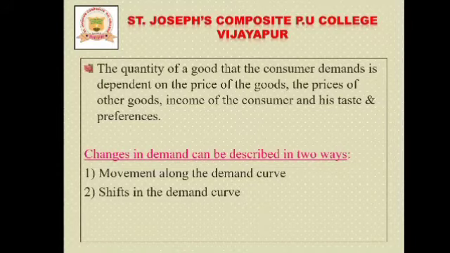The quantity of a good that a consumer demands is dependent on the price of the good, the price of other goods, income of the consumer, and his taste and preferences. So the quantity of goods that a consumer demands depends upon these. You know that these are the determinants of demand.